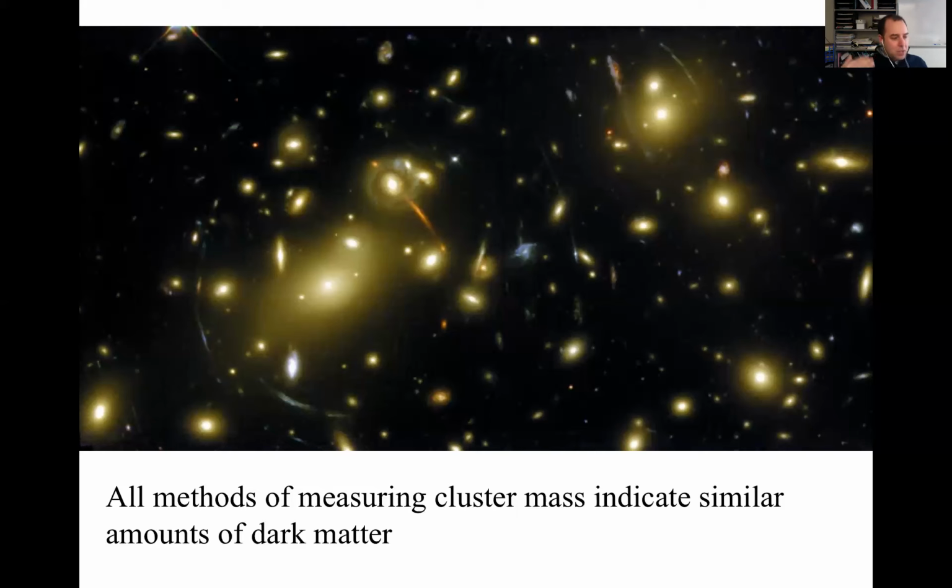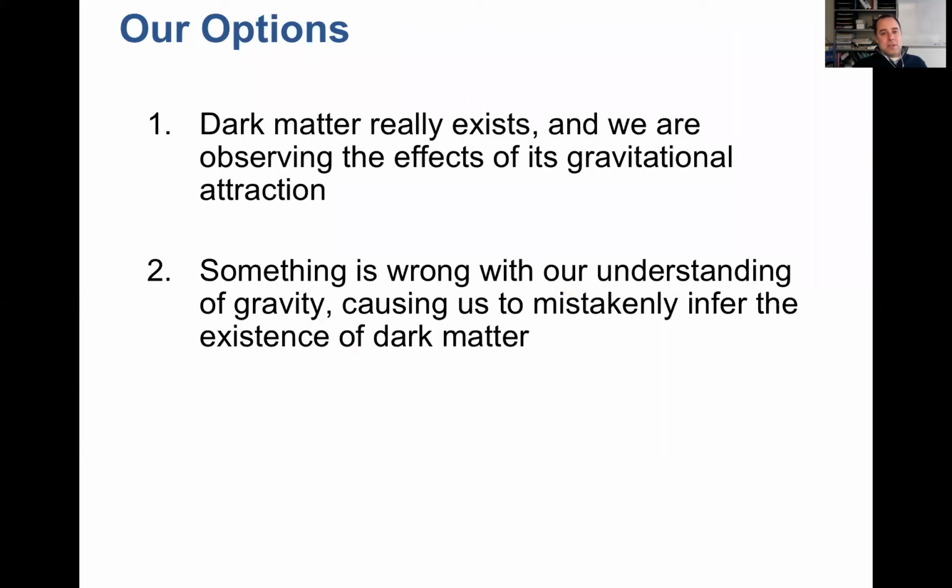I want to step back. So I don't think it's that we're missing the amount of, well, but maybe it is. So let's think about 2 possibilities for what our options are for this dark matter stuff, because it's uncomfortable. We don't want to have huge amounts of missing mass in the universe. So our options are this. Dark matter really does exist, and we're observing the effects of its gravitational attraction.